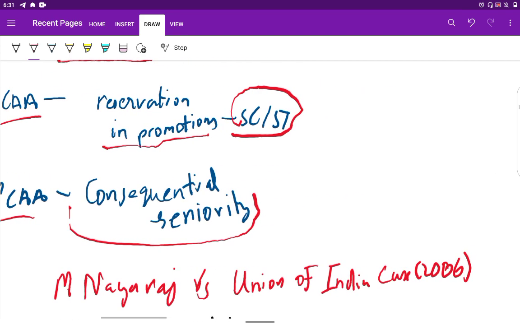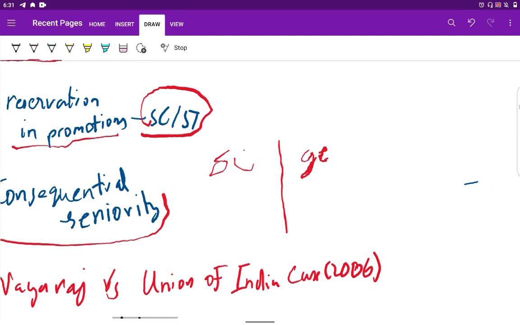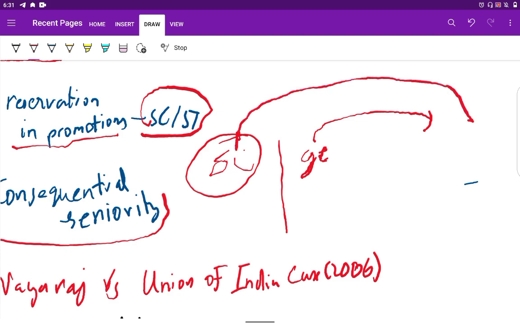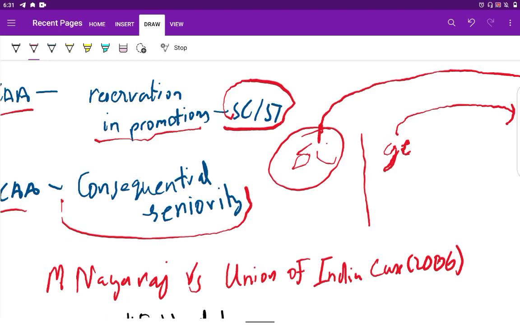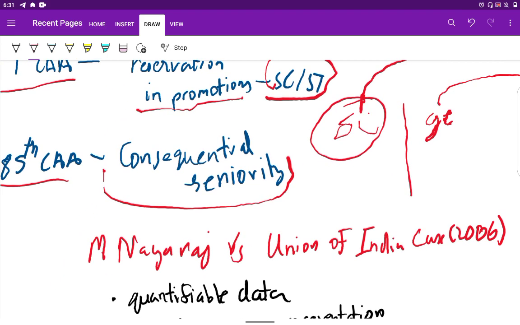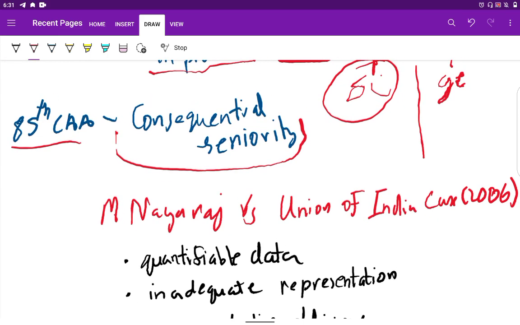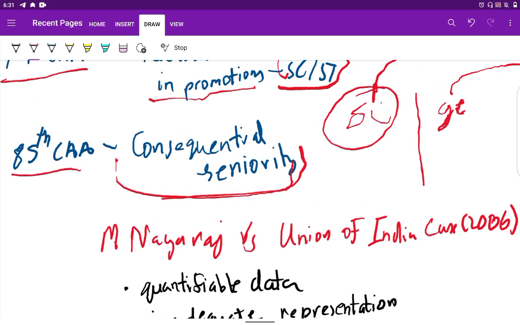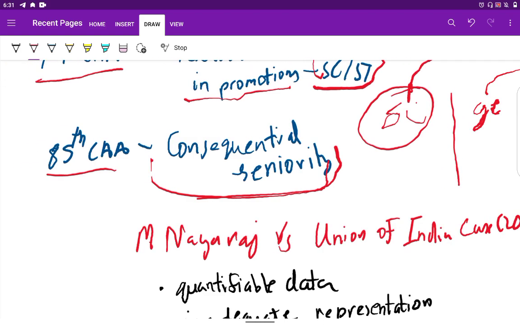That means if an SC and a general employee are there, according to normal seniority that general candidate would get promotion early, but due to consequential seniority, the SC person will get promotion over the general person early. So this is the concept of consequential seniority, which was introduced by the 85th Constitution Amendment Act.